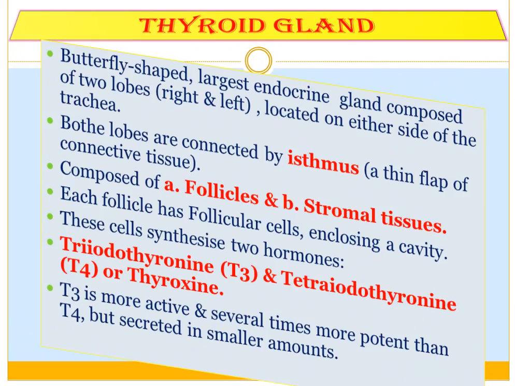Follicular cells synthesize two types of hormones, triiodothyronine, that is T3, and tetraiodothyronine, that is T4. T4 is also called thyroxine. T3 is more active and several times more potent than T4, but secreted in a small amount.